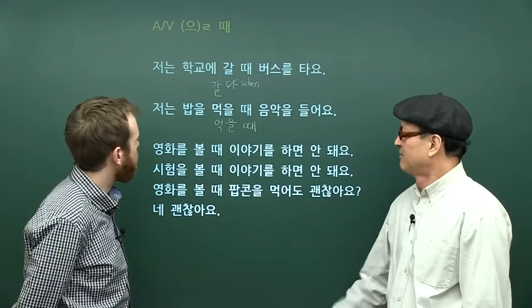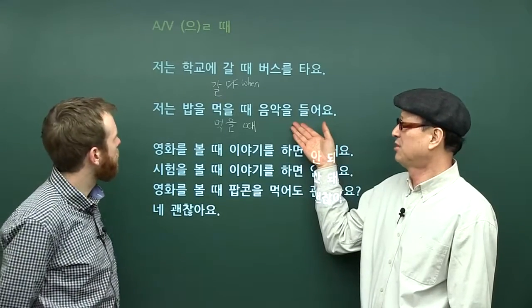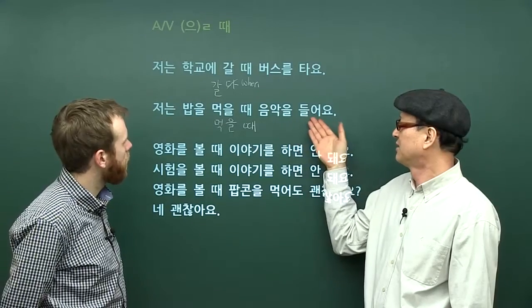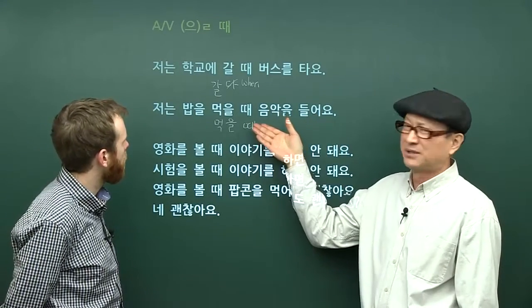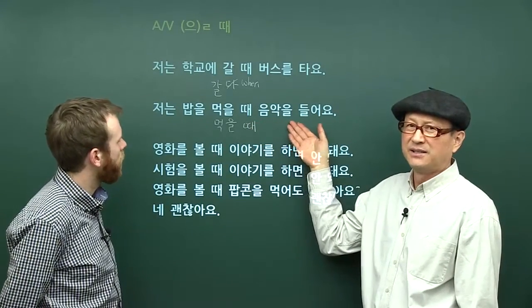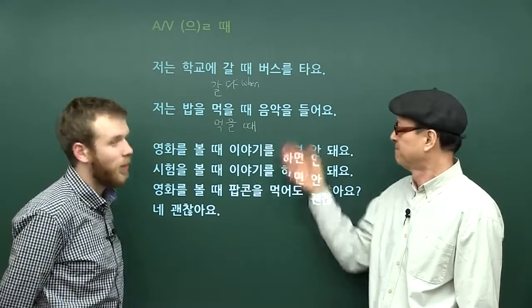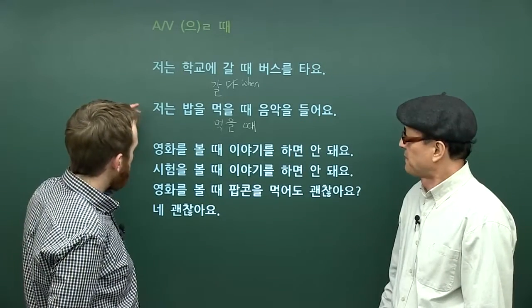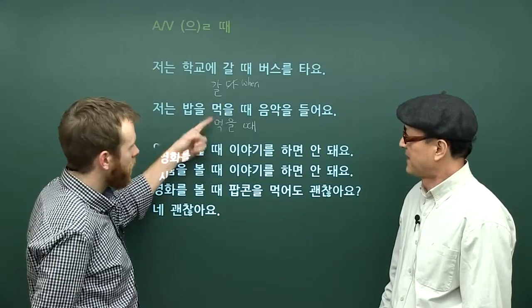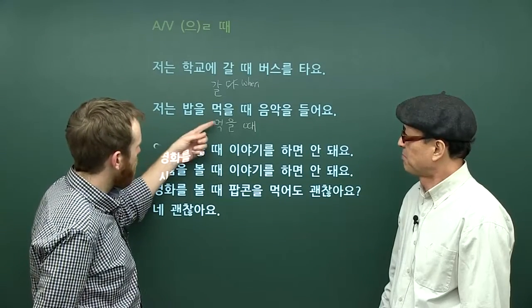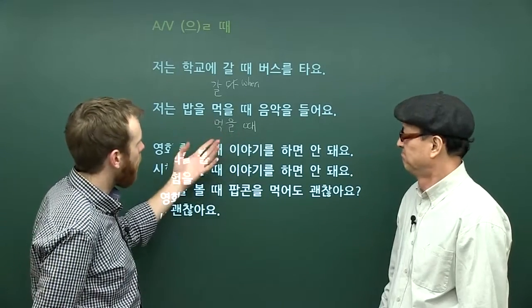Our second example. 저는 밥을 먹을 때 음악을 들어요. Okay. So in this case, again, we have two verbs. 먹다, to eat, becomes 먹을 때, so when I eat.